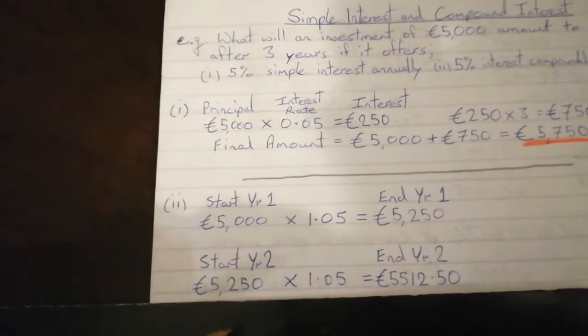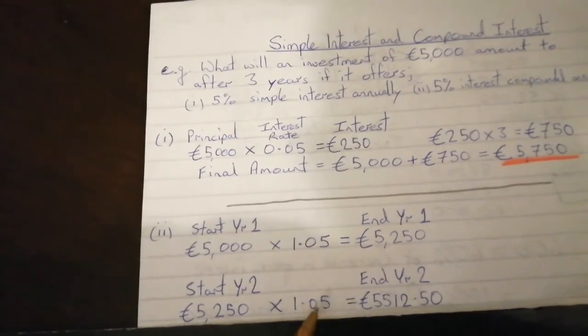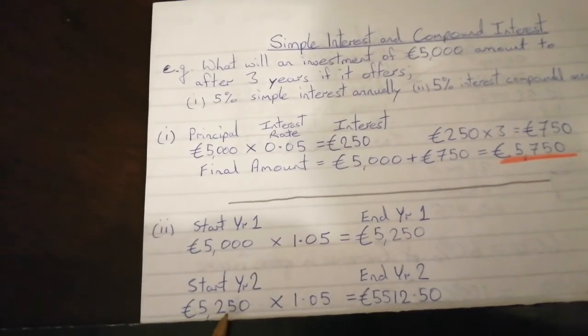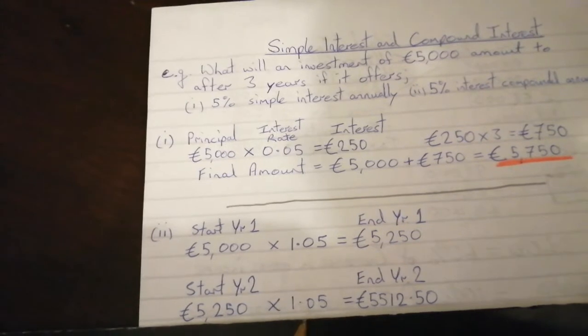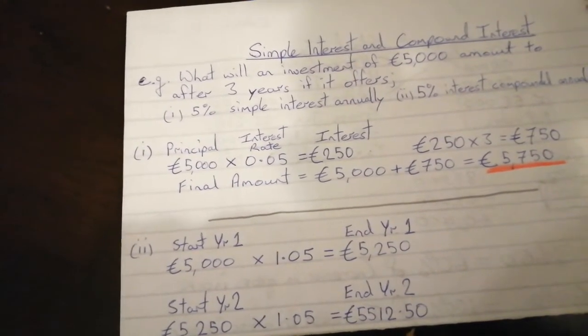So again, if you're starting with 5,250, if the interest rate is 5% per annum, and we're going to use 105% as a quick way, instead of working out what 5% of this is and adding it on, we'll end up with, at the end of year 2, 5,512.50.